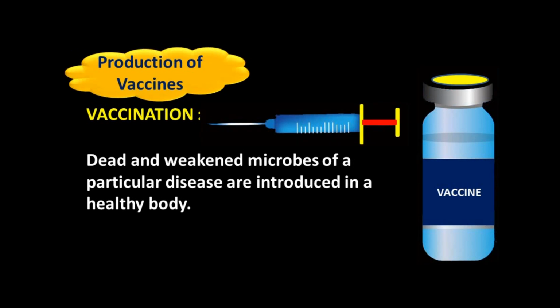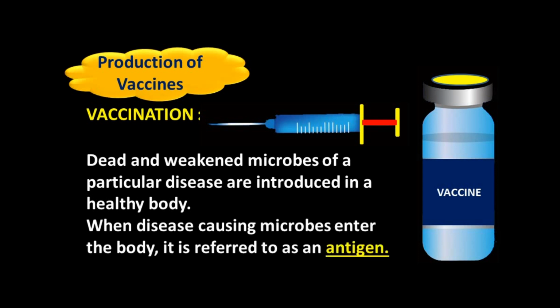Dead and weakened microbes of a particular disease are introduced in the healthy body. When disease-causing microbes enter the body, they are referred to as antigens. What is an antigen? An antigen is a substance that causes your immune system to produce antibodies against it.